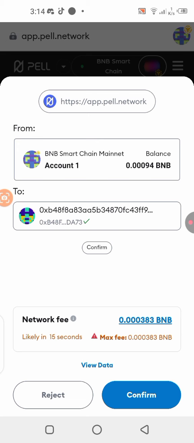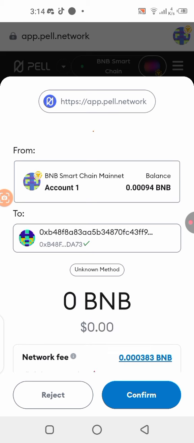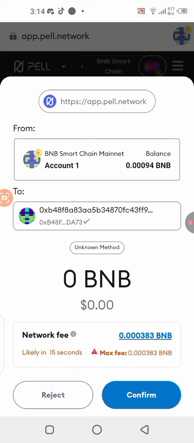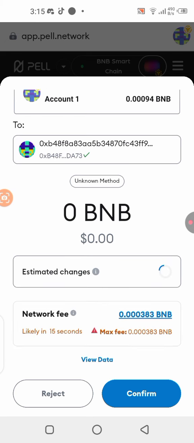All right, so I'm going to confirm this. It's actually requesting a gas fee. Well, I have some BNB in my wallet as gas fee, so it actually requires some gas fee. But guys, it's not much. The gas fee is not up to 1 cent. It's very little, but guys, it's not financial advice.